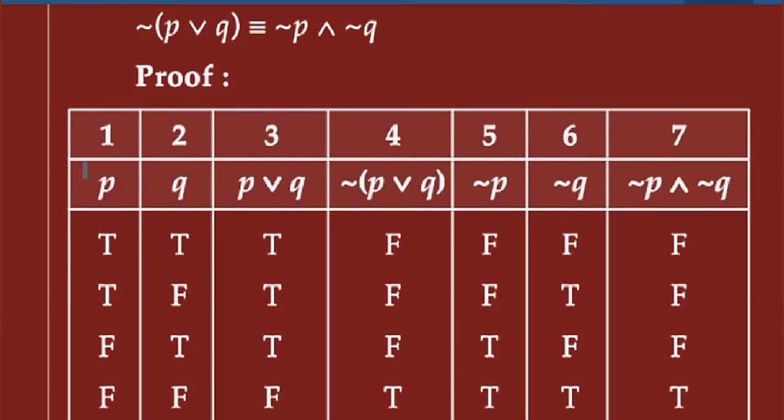Write down first statement P, Q, then P or Q, negation of P or Q, negation P, negation Q, and negation P and negation Q.